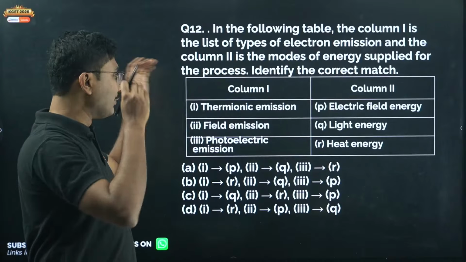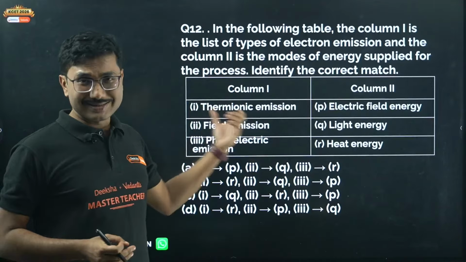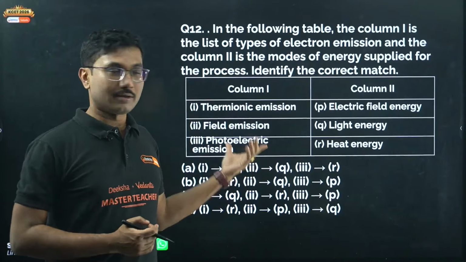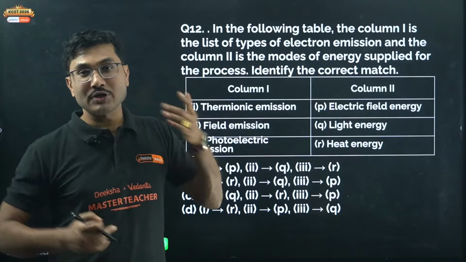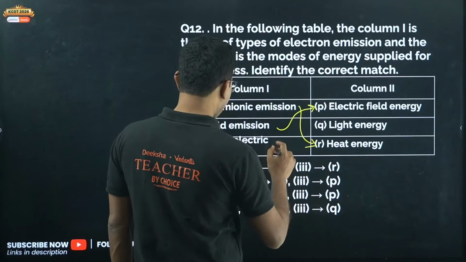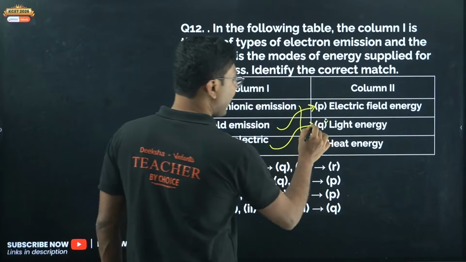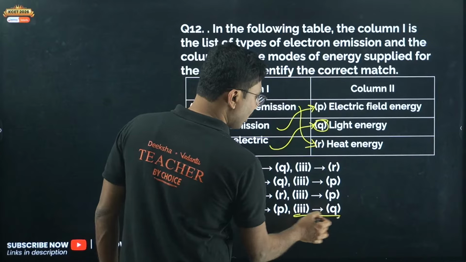I discussed this question yesterday in my live, not exactly in this format, but there was thermionic emission. Thermionic emission is heat energy, field emission is electric field, and photoelectric emission is light energy. Now you see that option 3 is matching with Q, and that has only one correct option.